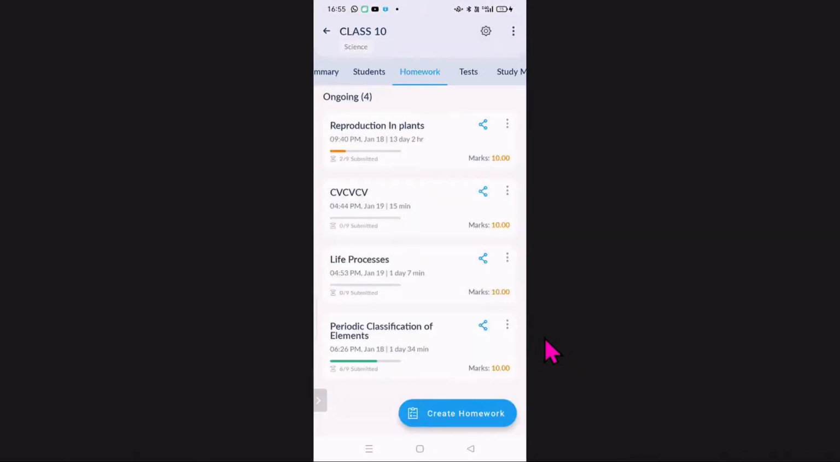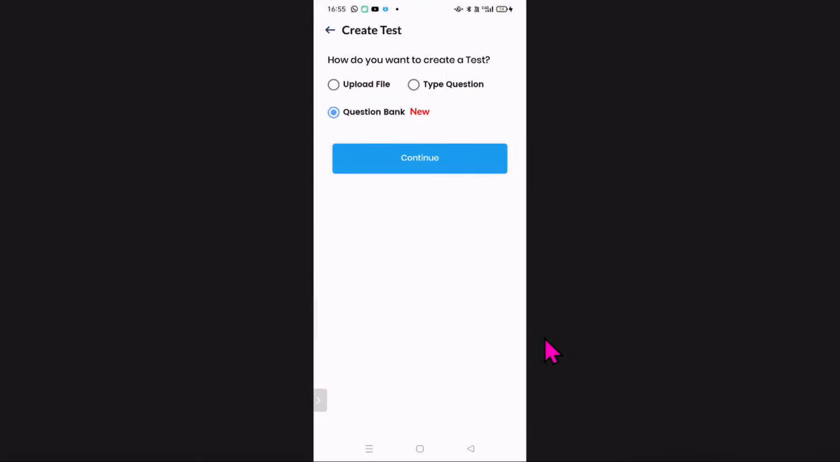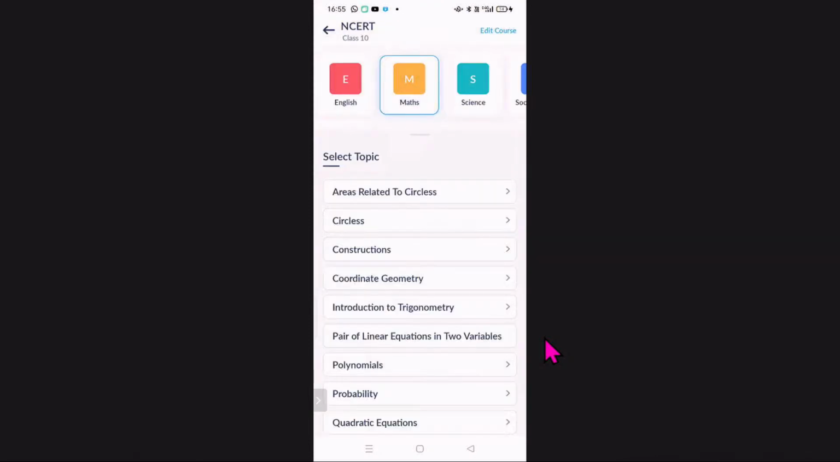The next is test icon. Same facility is available in the test icon where you have already set questions. You have to choose the topic only and you have to choose the number of questions that you want to give to your students, and it will auto create the test within 1 minute. I'll show you how. Create test, question bank new, continue, take your topic.